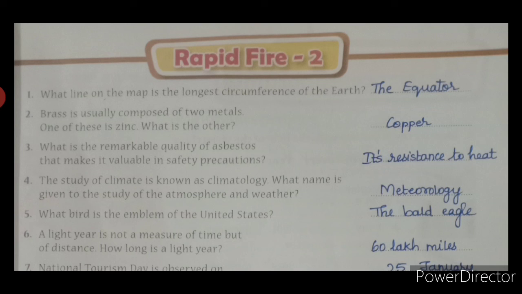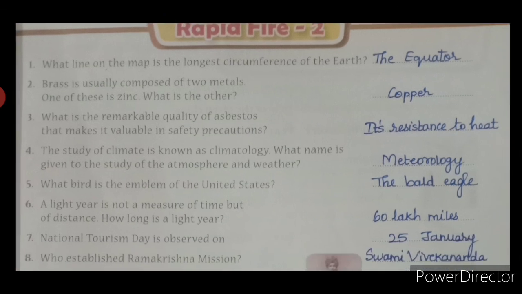Read the question once or twice, understand the question, and guess whether you can answer it or not. Please refer to the answer at the back. Write the answers neatly as I did here. So you have totally 21 questions. What line on the map is the longest circumference of the earth? It is the equator. Brass is usually composed of two metals. One of these is zinc. What is the other? The other metal is copper. Like this, guess the answer and write the answer.